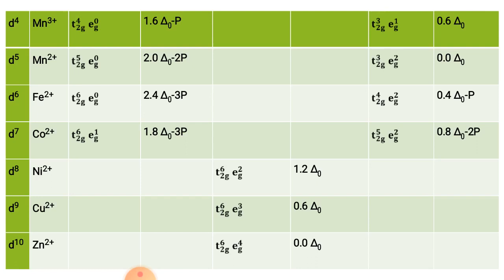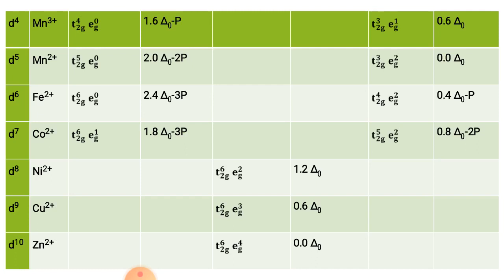For d4, d5, d6, d7, when weak field ligands are attached, in d4 t2g contains 3 and eg contains 1 electron, giving 0.6 delta O, no pairing of electrons takes place, so no pairing energy is subtracted. In d5, t2g contains 3 electrons and eg contains 2, so this gives 0.0 delta O. In d6, t2g contains 4 and eg contains 2, so the energy is 0.4 delta O minus P. Then d7 has t2g 5, eg 2, giving 0.8 delta O minus 2P because 2 electrons are in paired form. So these are the configurations in weak field ligands.